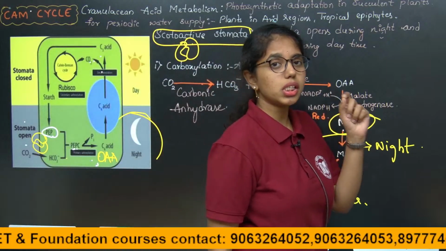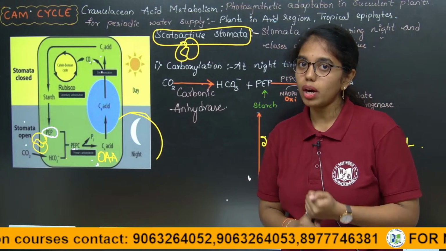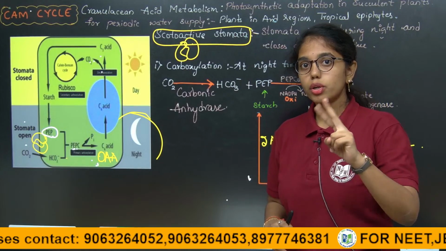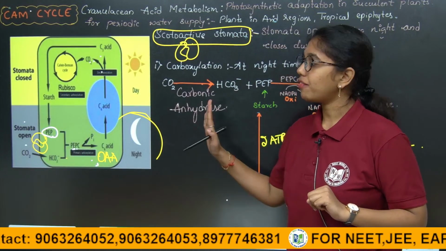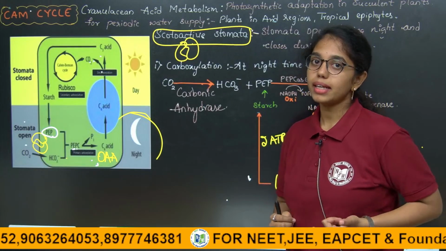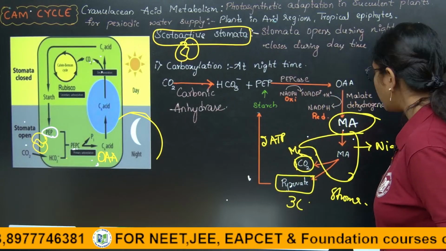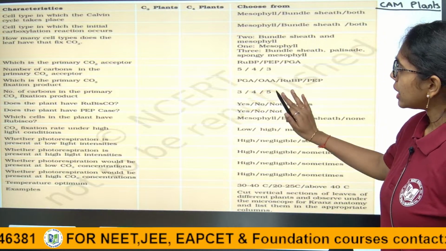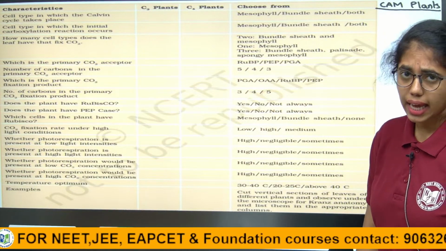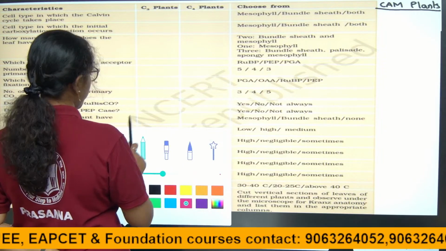Everything in energetics is the same as that of the C4 cycle, but here only one cell is involved, that is the mesophyll cell, for 2 carbon dioxide fixations, and the first carbon dioxide fixation or C4 cycle takes place during the night time, because of what? Scotoactive stomata. This table which is given in our NCERT is very much important. You have to analyze it.